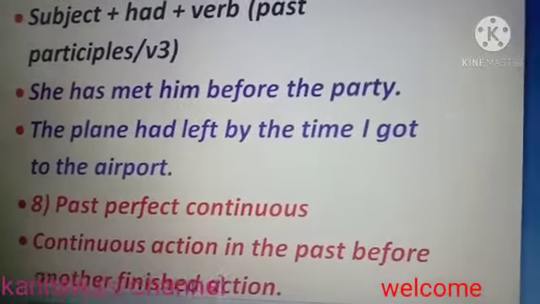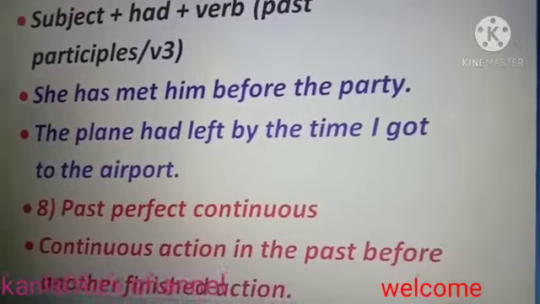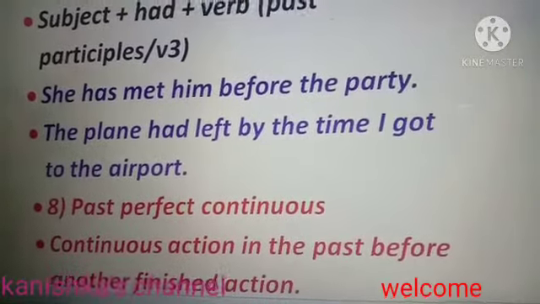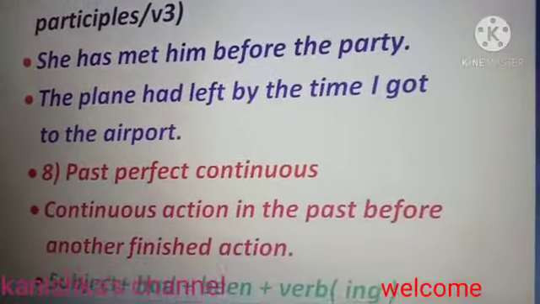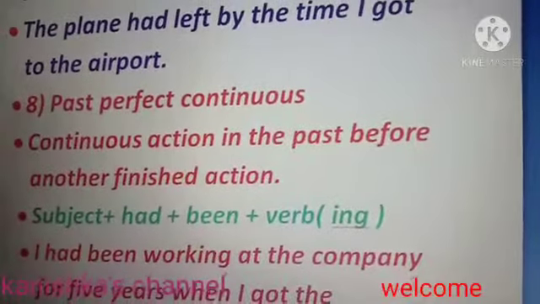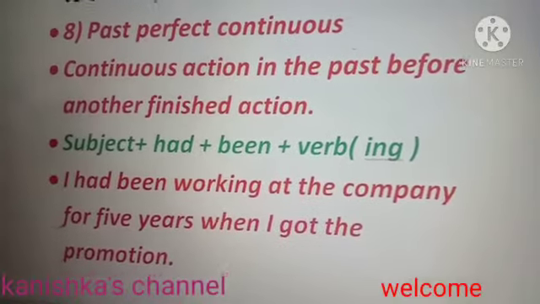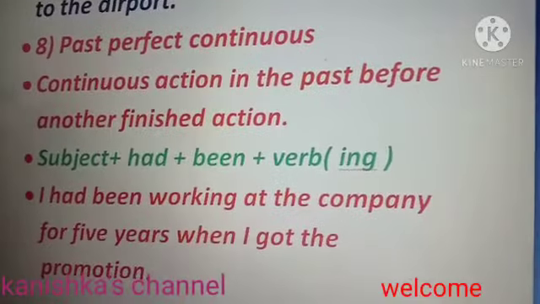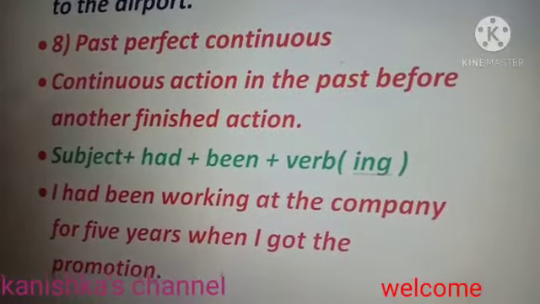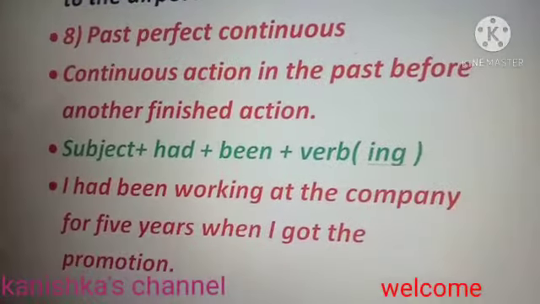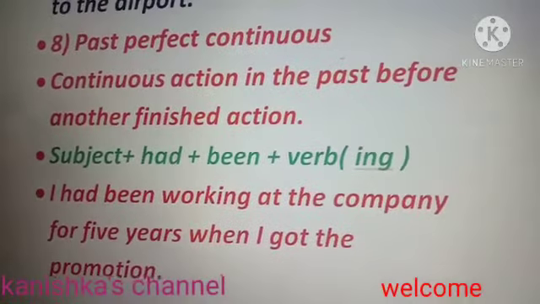The next is past perfect continuous. Where do we use past perfect continuous? We use it when we are talking about a continuous action in the past before another finished action. The rule for it is subject plus had been plus verb, and we use ing. Here the example is, I had been working at the company for 5 years when I got the promotion.